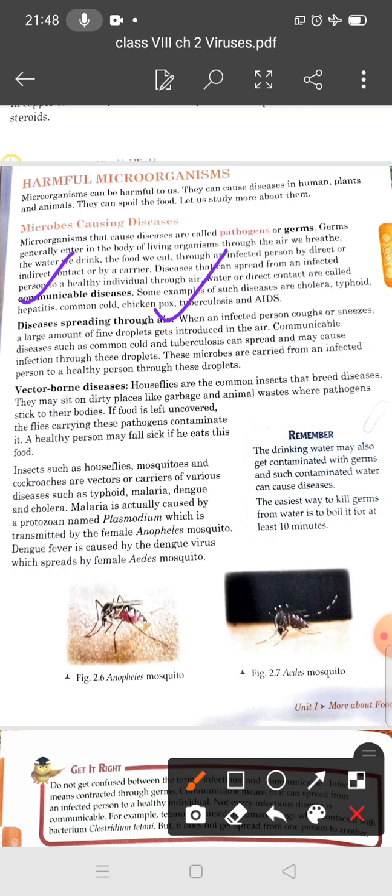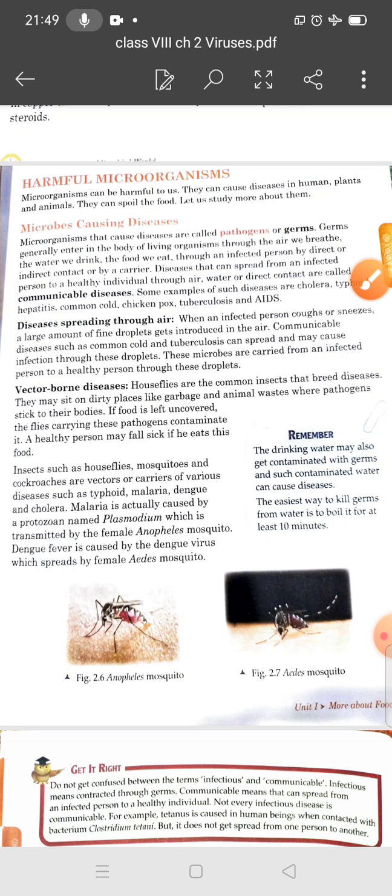What are communicable diseases? Such diseases can be transferred from an infected person to a healthy person through contaminated air, water and food, and by direct contact or by a vector. Such diseases are called communicable diseases or infectious diseases. Students, let us learn a few ways by which pathogens enter the body. First we will discuss diseases spread by air.